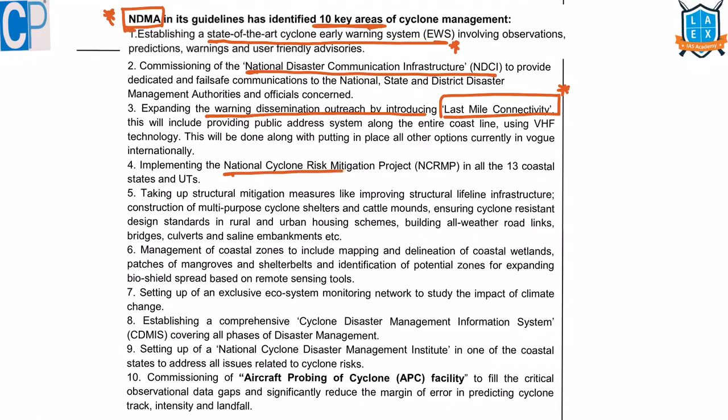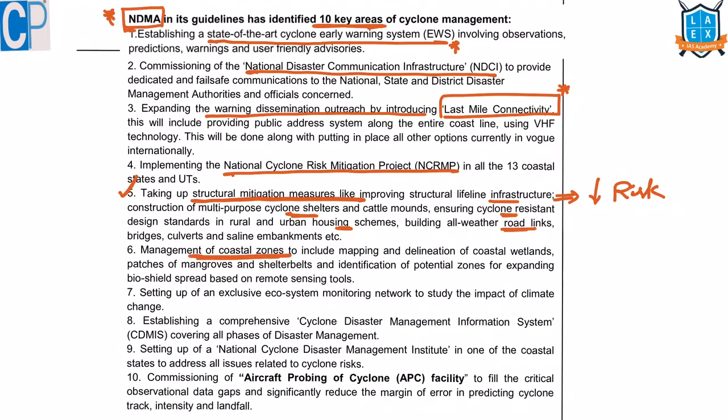Next, implementation of National Cyclone Risk Mitigation Project. That is the fourth one. Fifth one, taking structural mitigation measures. Structural mitigation measures means building some infrastructure because of which the risk would reduce. Here, structural lifeline infrastructure should be there. Cyclone shelters should be there. Cyclone resistant houses should be there. All weather road links should be there, etc. This is the fifth point.